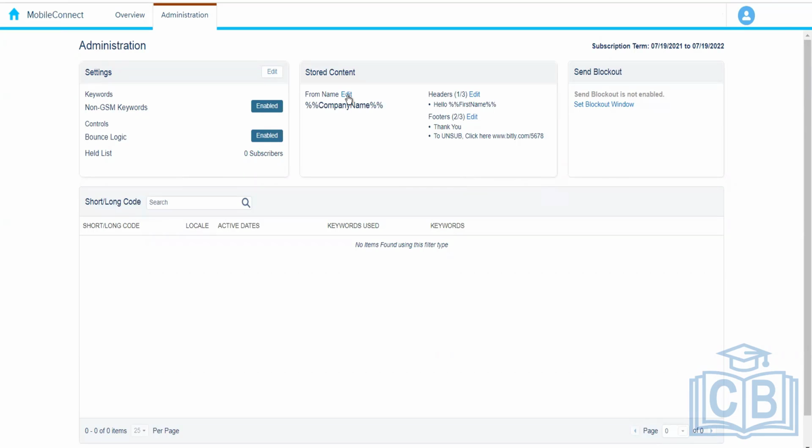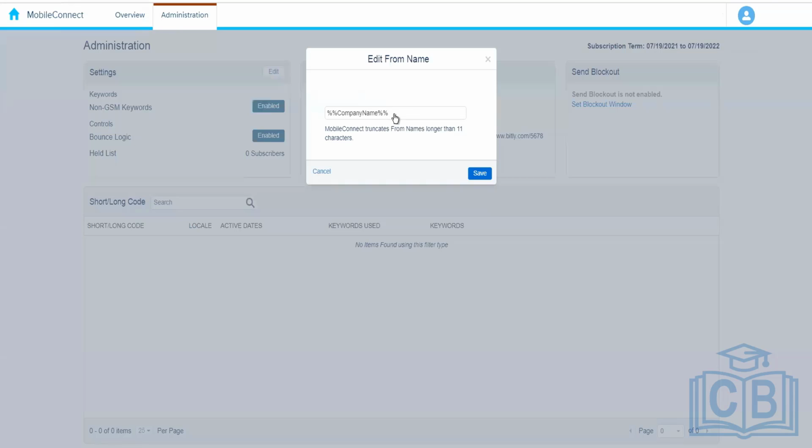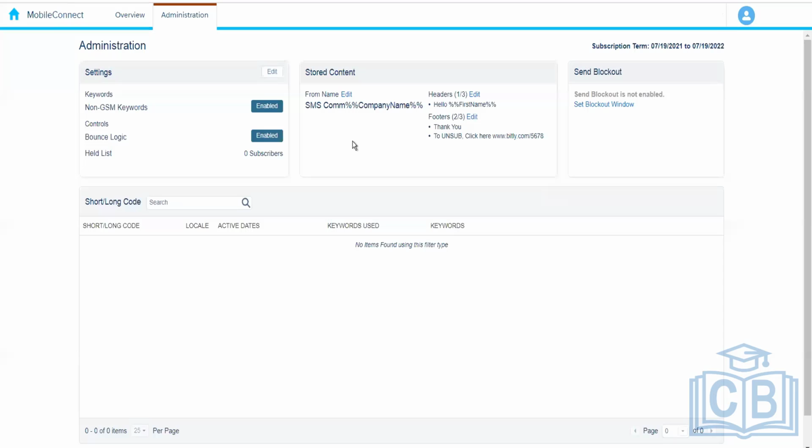So what we can do is write, let's say, the company name over here. This is our phone name, or whatever you want to write. Let's say SMS communication, or something like that, right? Whatever you want to write, we can write over here. And when we choose the from name in our SMS message creation part, it will appear over there, so we don't need to write it over there. We'll just choose the from name and it will be picked from here.